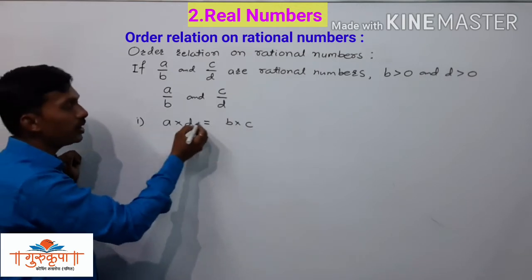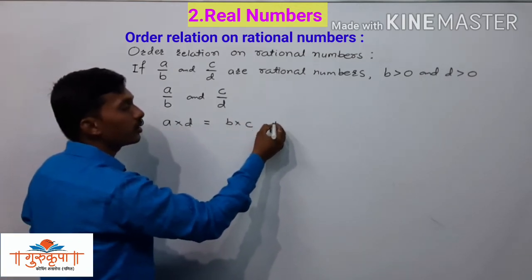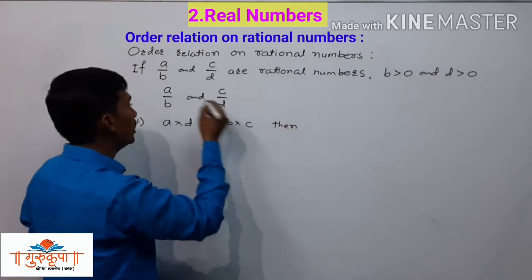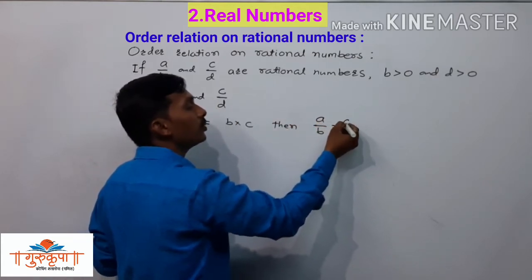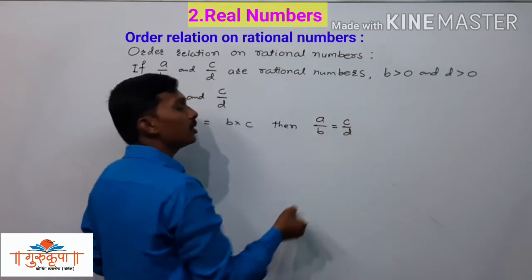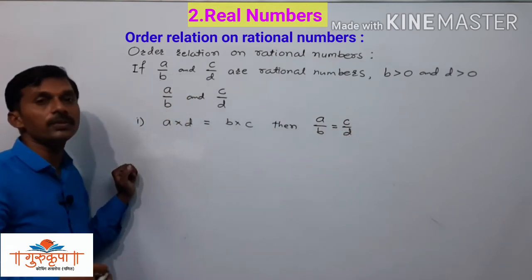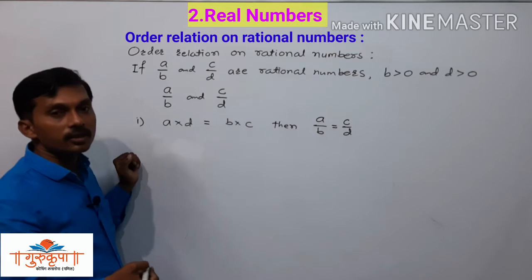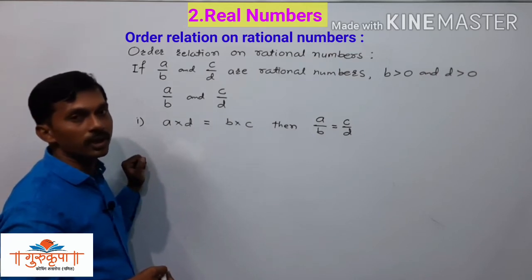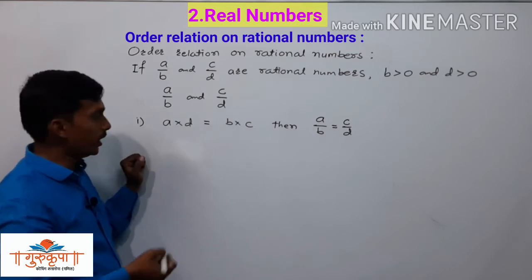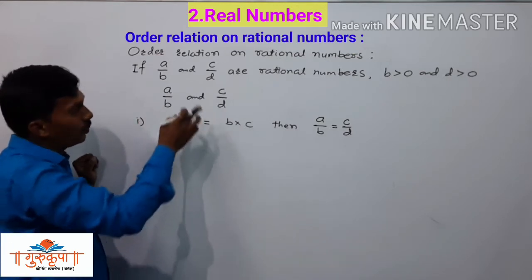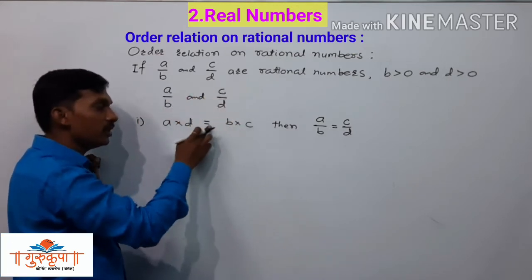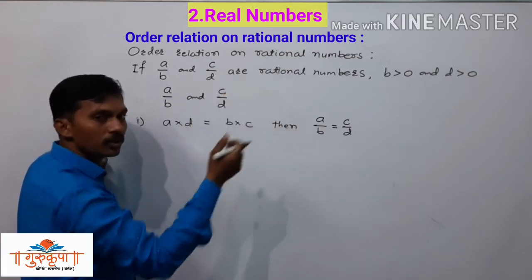If A into D is equal to B into C, then we are able to say that A upon B is equal to C upon D. Both the rational numbers are equal to each other since their cross products are equal. That is the first condition only. We have two more conditions. If both the cross products are equal, then the numbers are also equal.